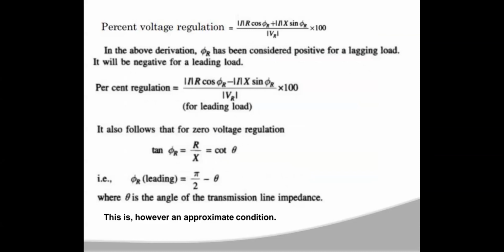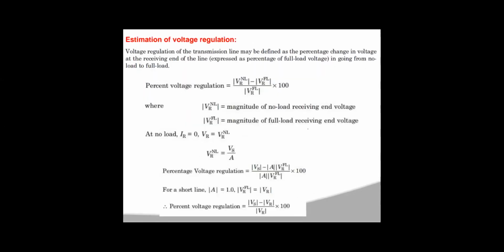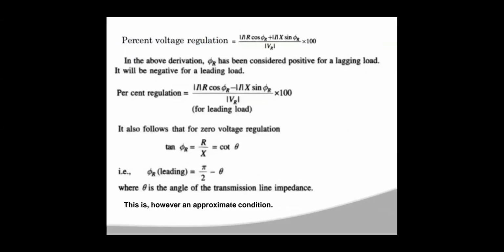Again, this Vs minus Vr value is from this equation. So from this equation, Vs minus Vr is equal to IR cos phi r plus X into sin phi r. That value you are going to substitute in this equation. In the percentage voltage regulation equation, in place of Vs minus Vr, you are going to substitute IR cos phi r plus Ix sin phi r, by Vr into 100, and you will get the final equation. Right, this is for lagging load.